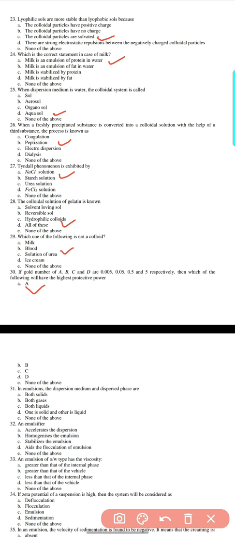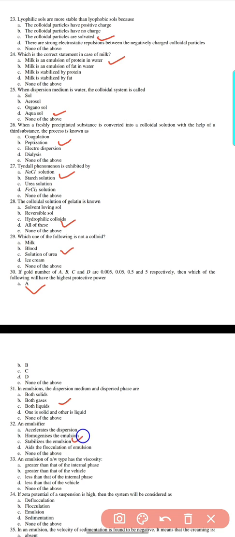In an emulsion, the dispersion medium and the dispersed phase are both solid, both gas, both liquid, or one is solid and another liquid. Option C, both liquid. 32. An emulsifier accelerates the dispersion, homogenizes the emulsion, stabilizes the emulsion, or aids the coalescence of the emulsion.